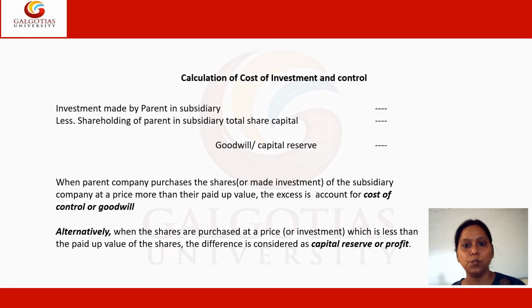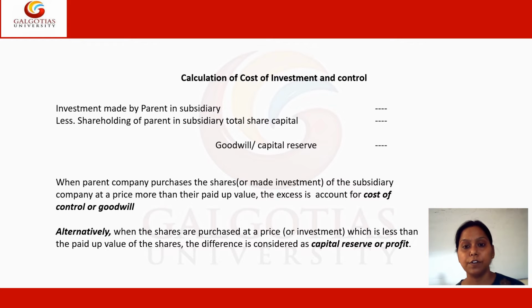Now the second working note which we are likely to prepare is cost of investment and control. In this particular working note, we are going to calculate how much control the parent company has over the subsidiary company.